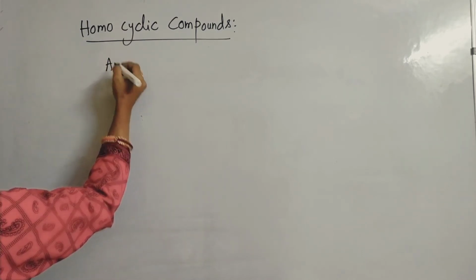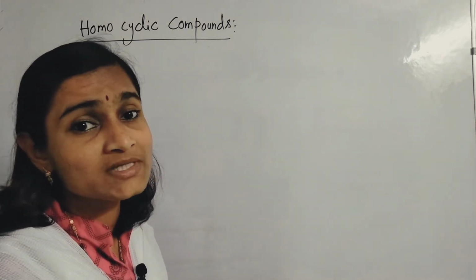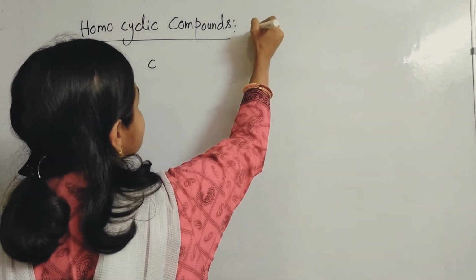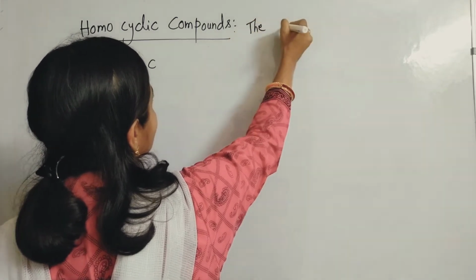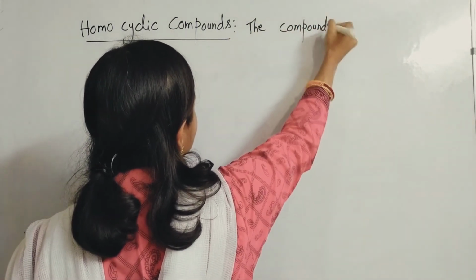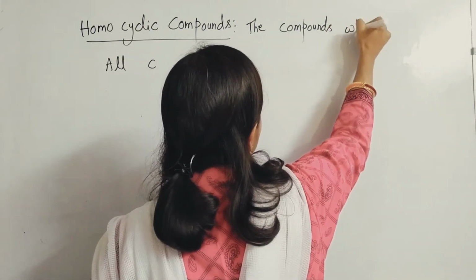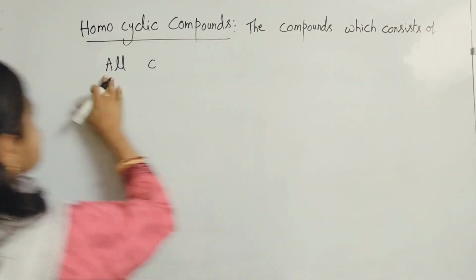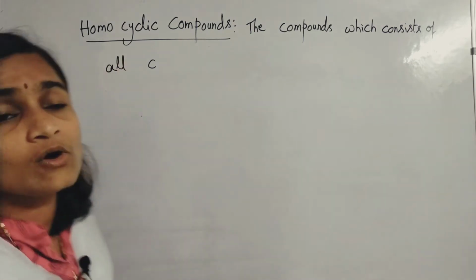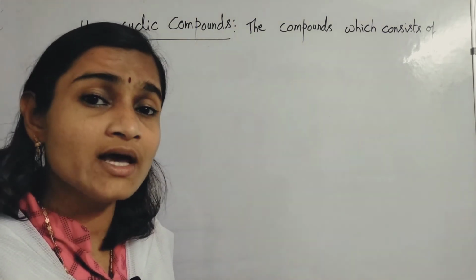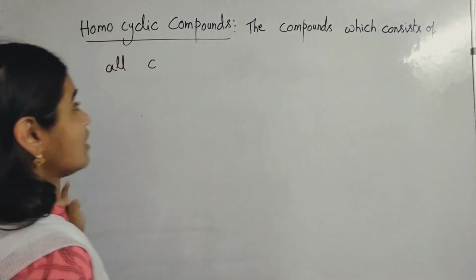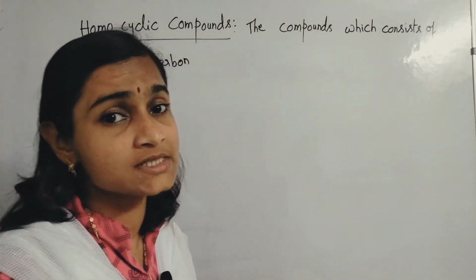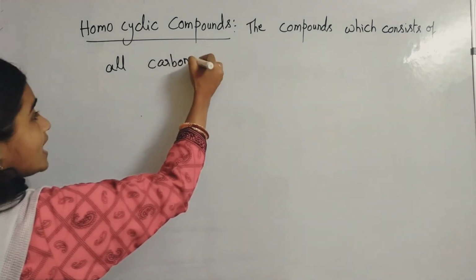In homocyclic compounds, the whole structure consists of all carbon atoms only. Mainly all organic compounds are dealing with carbon atoms only, simply attached with or bonded with hydrocarbons. So these are the compounds which consist of all carbon atoms.